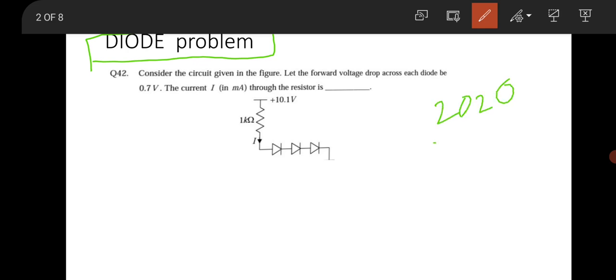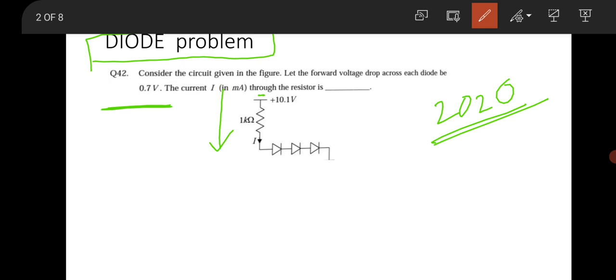2020 GATE question, okay. This question was framed by IIT Delhi, in order to find the current flowing through the resistor. You have to find the current that is flowing through the 1 kilo ohm resistor. First of all, this is the positive terminal of the battery, here there will be a negative terminal, and current is entering like this. These are the diodes having the threshold voltage of 0.7 volt.